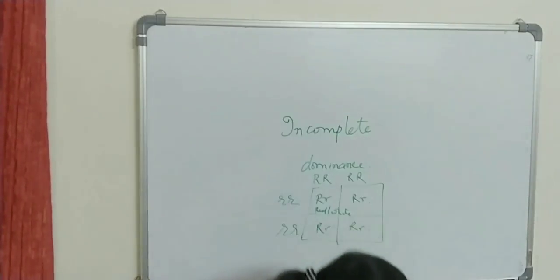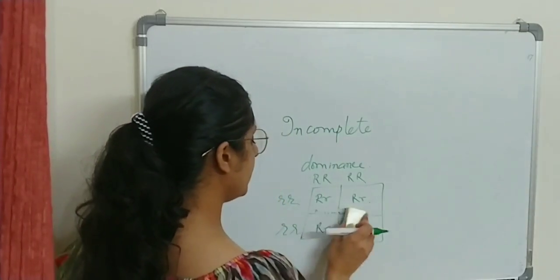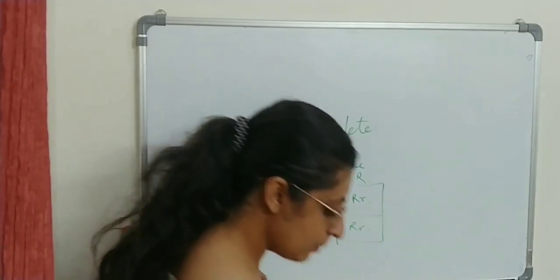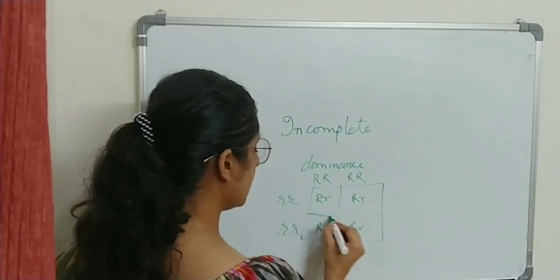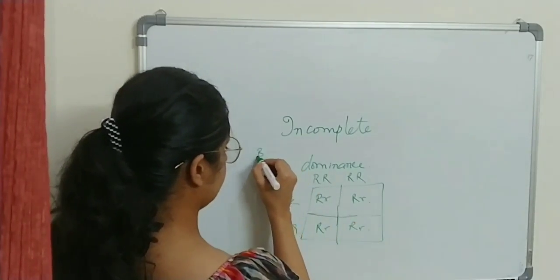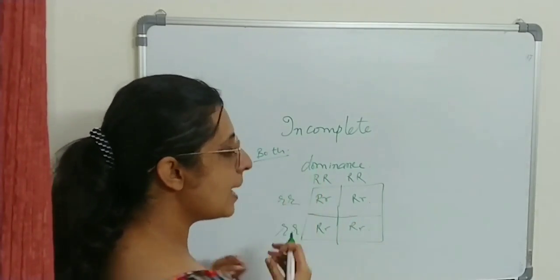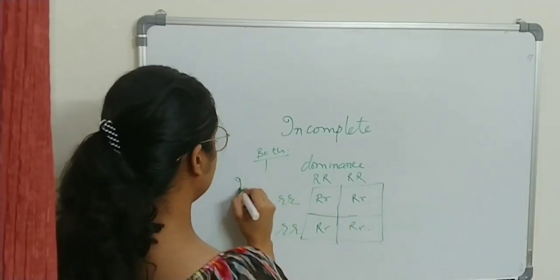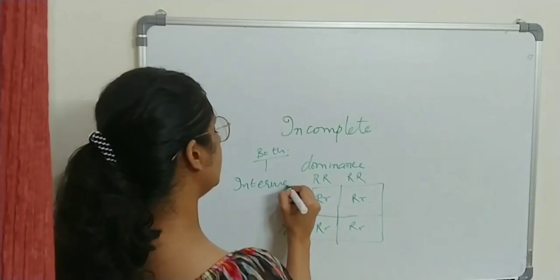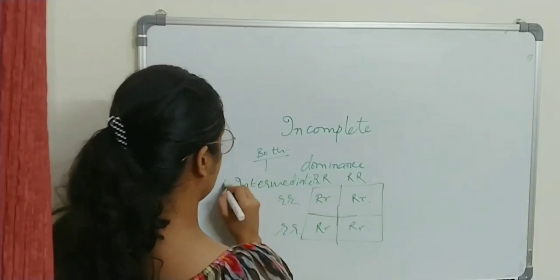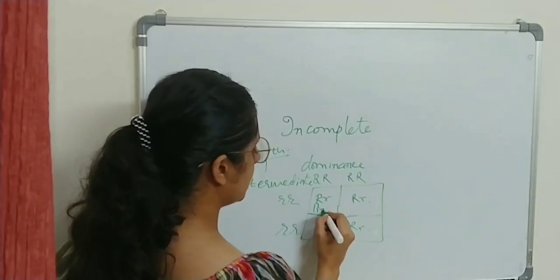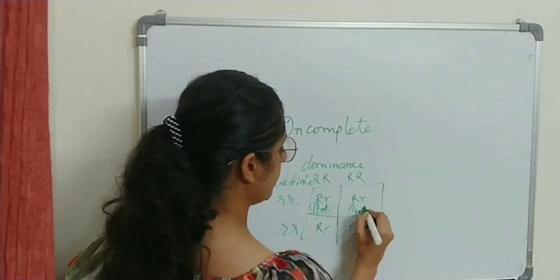But the problem is neither of them is so dominating and neither of them will be able to express themselves fully. So both will give some part of their feature and the character will be intermediate between the two. Intermediate means that the product will be a pink flower.